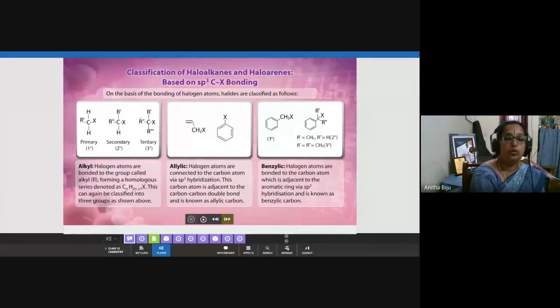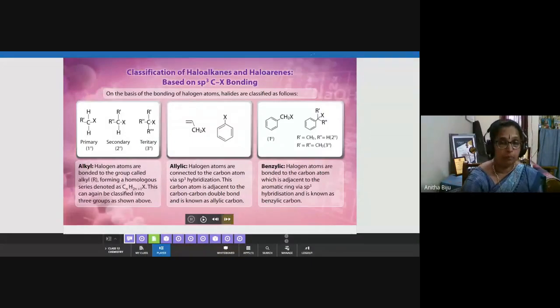Suppose we put a CH3 here; it is not necessary that the same CH3 be here also. It may be an ethyl group, C2H5. In these cases, three alkyl groups are there: R', R'', and R'''. It simply means that these alkyl groups may or may not be the same. So this is the first classification of haloalkane.